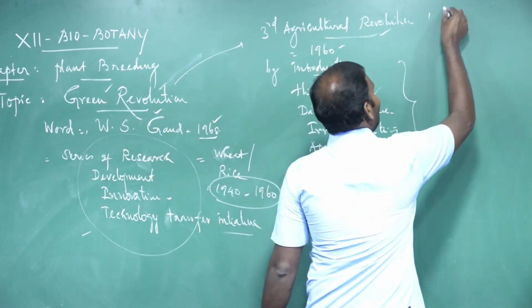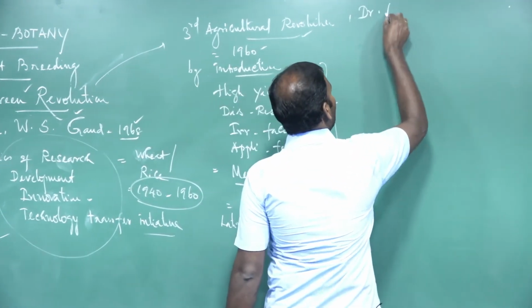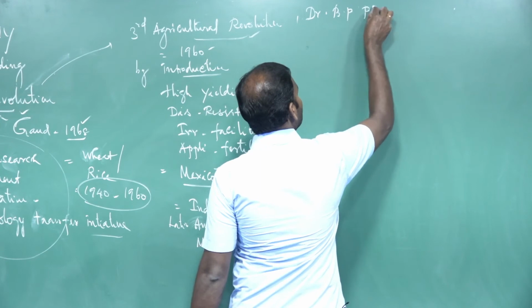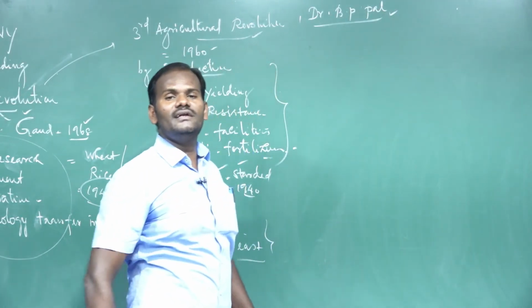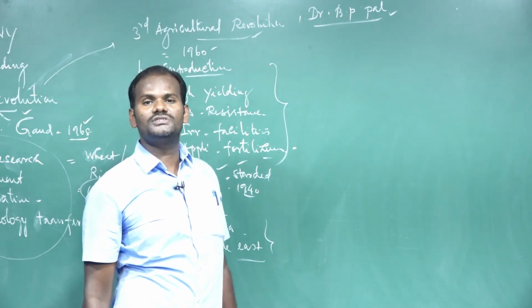So, Dr. B.P. Pal, he was the director of the Indian Agriculture Research Institute, New Delhi.